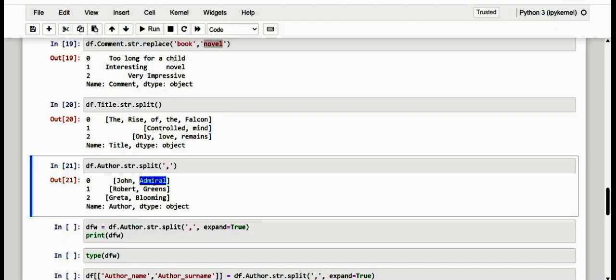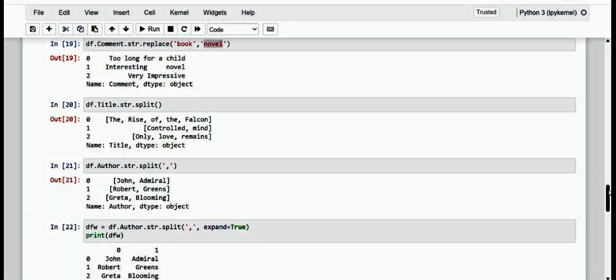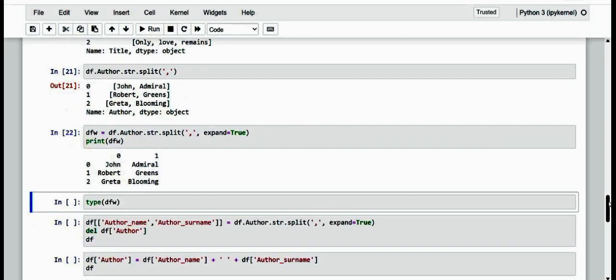And a much more useful format for those who work with pandas is to obtain a data frame formed by the words divided between them and placed in a column. So to obtain this format, the optional expand parameter is added, and here I have just included that parameter expand and specified it as true, just to see how it happens. You can also expand it, and we can see from the result what we just got in this data frame.